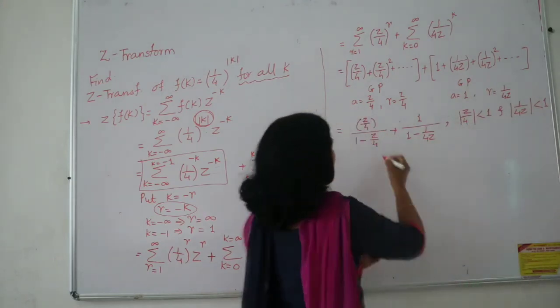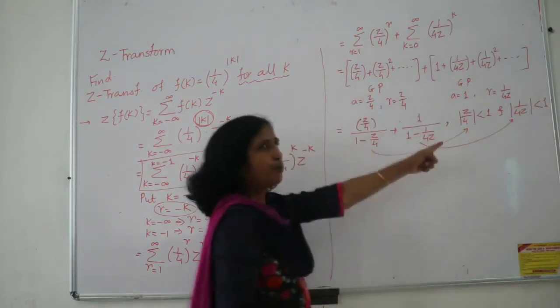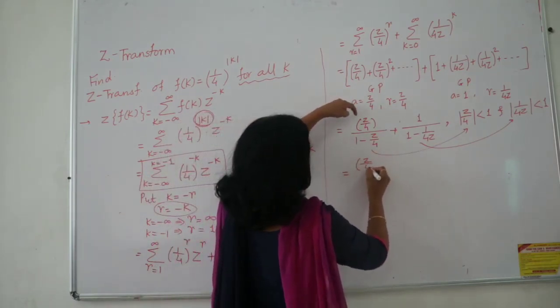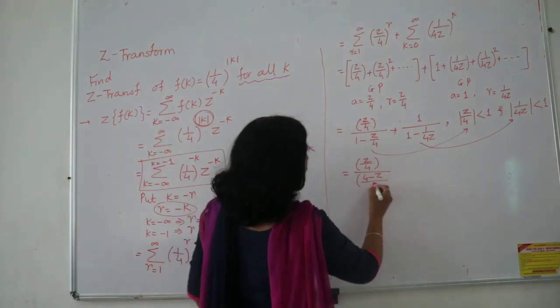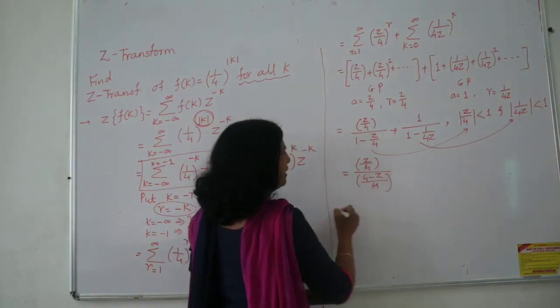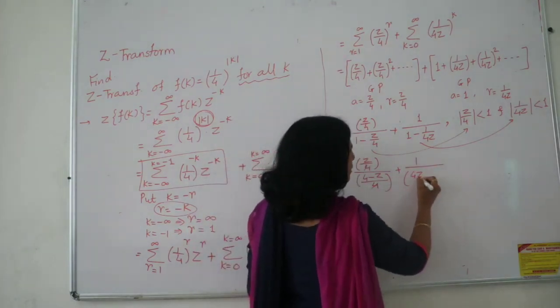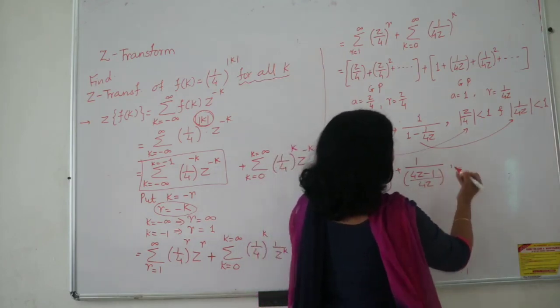So this is the ROC for this, and this is the ROC for this, but you have to mention both of them. Now simplify here. So what you will get, see here, z upon 4 divided by, cross multiply here, 4 minus z upon 4, and here 4 and 4 will get cancelled. Now meanwhile here, 1 upon, this is 4z minus 1 divided by 4z, and here side by side you start simplifying.